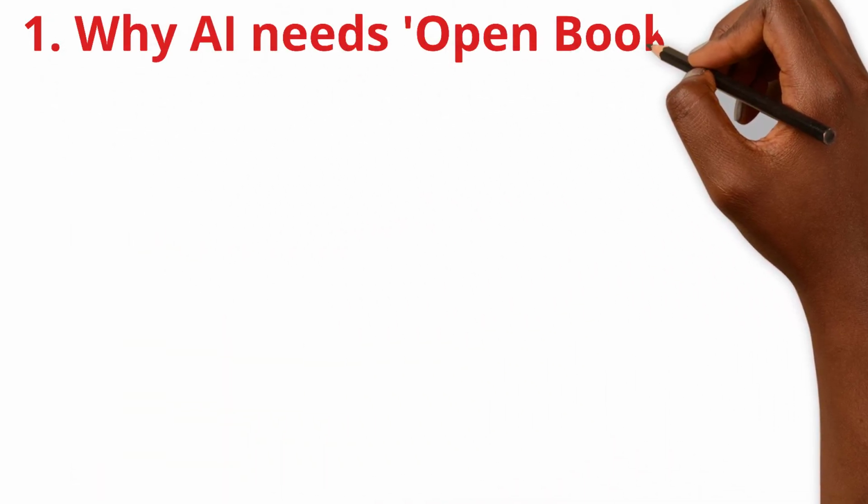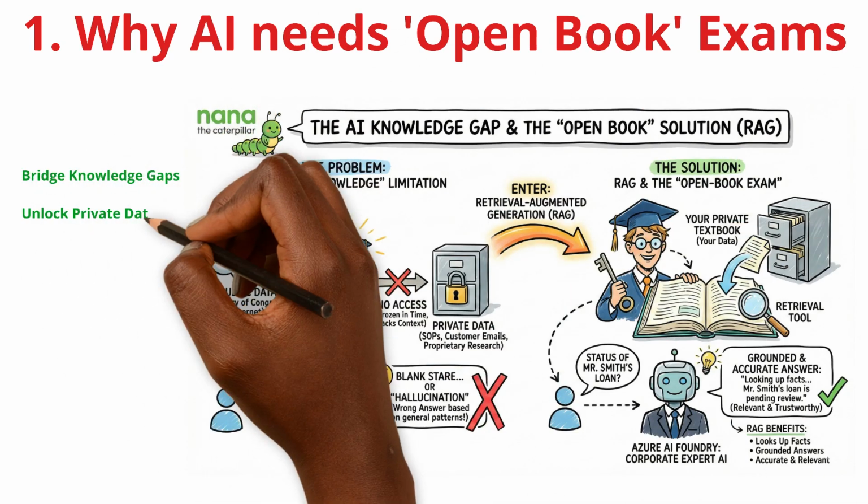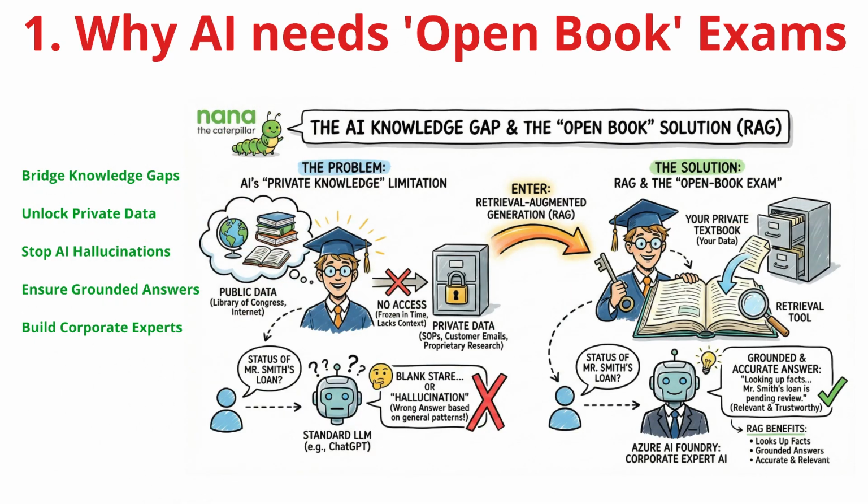Imagine hiring the world's most brilliant scholar. They have read every public library book in existence. That is your standard AI model. But here's the problem. If you ask them about Mr. Smith's loan application from yesterday, they freeze. Why? Because that information is locked in your private filing cabinet, and they don't have the key. Without it, they might simply guess or hallucinate a wrong answer just to be helpful.